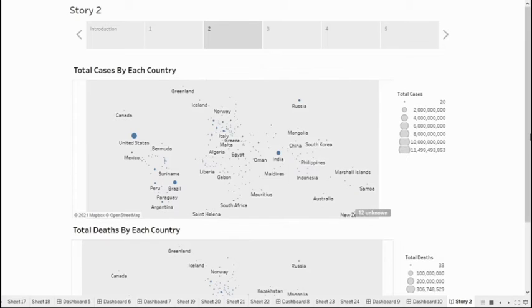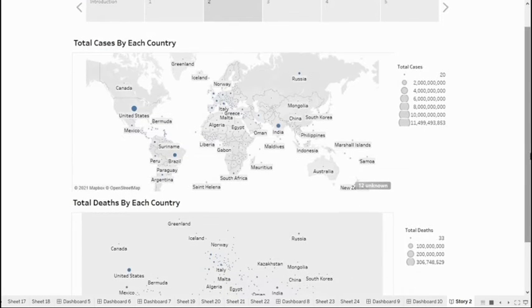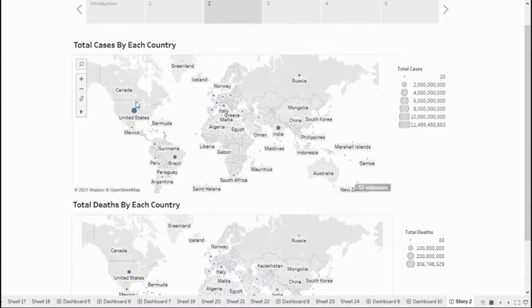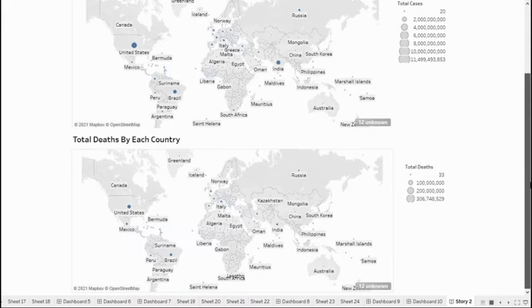Next, I have presented total cases by each country, and we can see that the United States has the highest number of cases, followed by India and then Brazil. And here I have presented total deaths by each country, and again the United States has the highest number of deaths, and Brazil is in the second place, followed by India.